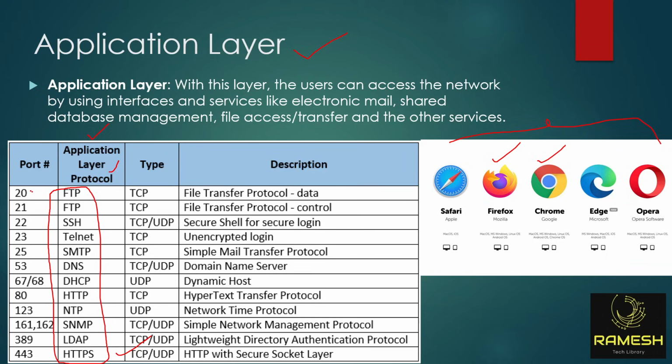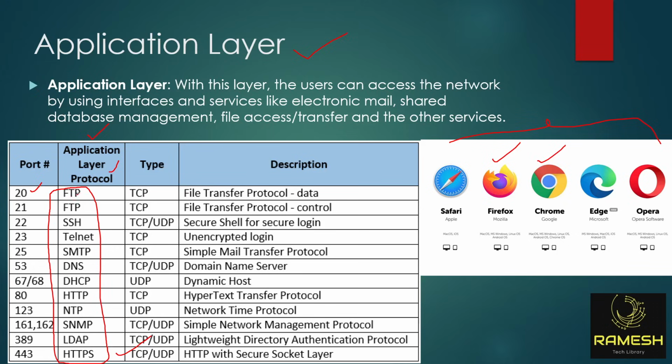The port number is 20. FTP uses two port numbers. These port numbers of each and every service are very, very important. 500% they will ask you in the interview. Very important. So tomorrow I will ask you about each service and port number. Please remember. They use TCP or UDP.